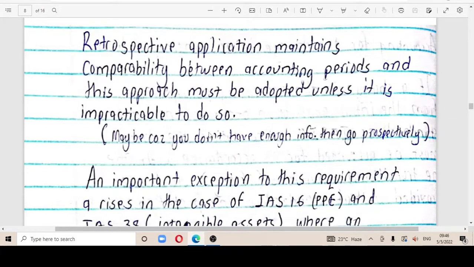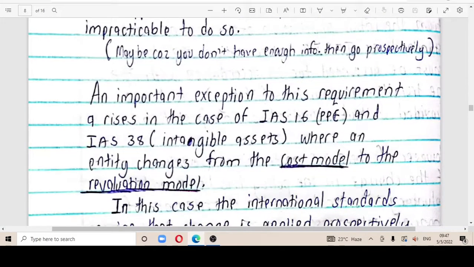If you don't have enough information of the previous year, and you were meant to go retrospectively, it will mean that it is impracticable, so you just need to move forward. So we're having exceptions. An important exception to this requirement arises in the case of IAS 16, that is PPE, and IAS 38, that is intangible assets, where an entity changes from the cost model to the revaluation model.